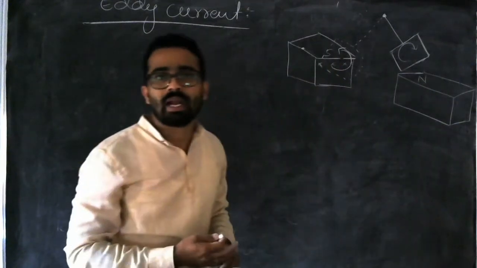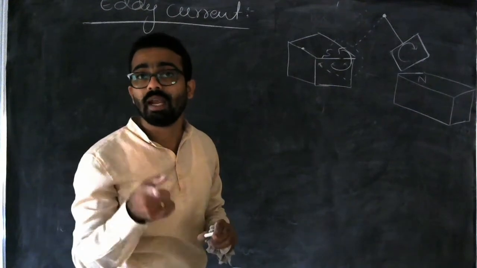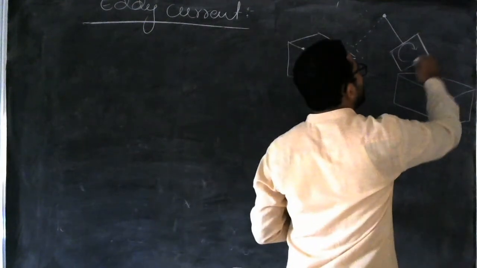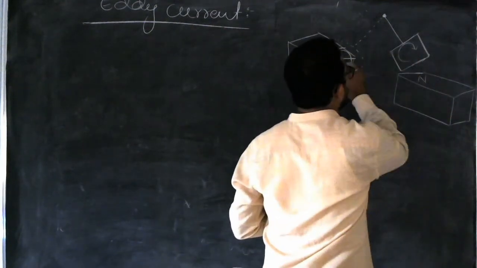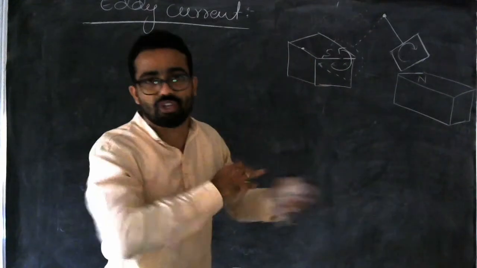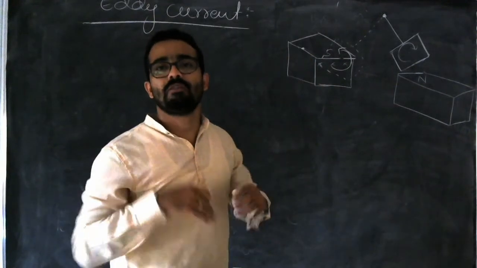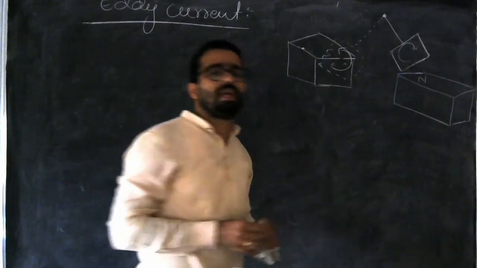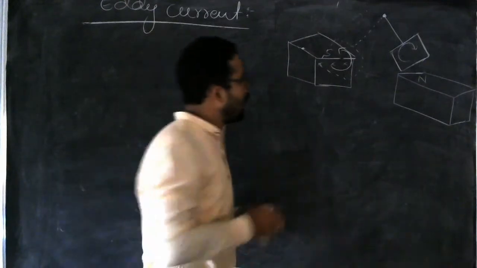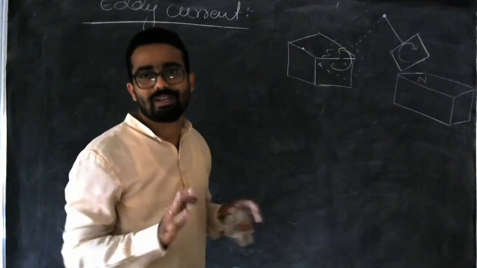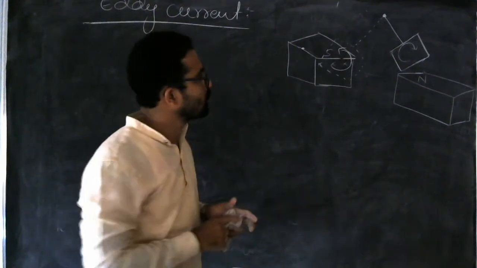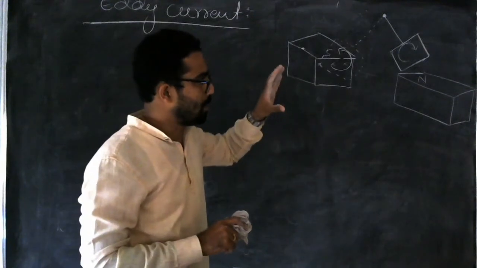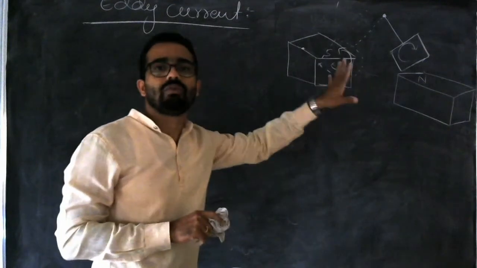As current flows in any conductor, that will induce a magnetic field. You already know it. So the magnetic field produced in this material because of this current, and the magnetic field of these two magnets will oppose each other. They will apply a repulsive force. That is why after oscillating for a certain period of time, it will come to rest. It will halt. So you should know that there is a damping. That metal will oscillate for some time and it will come to rest.